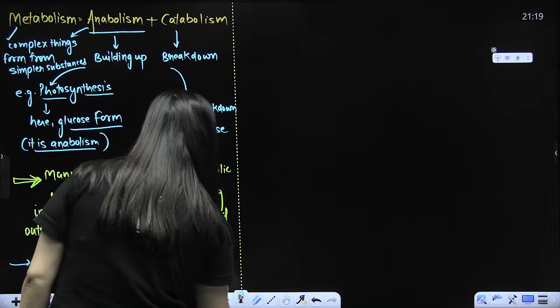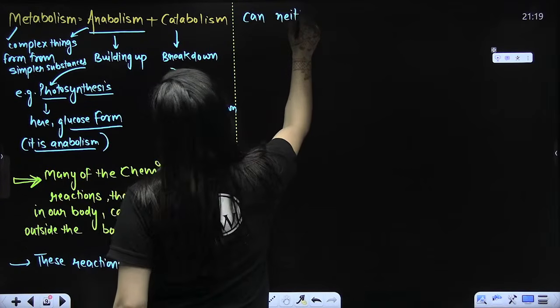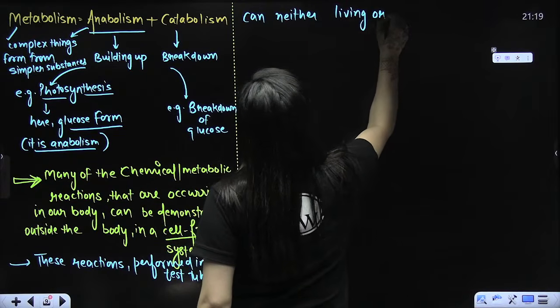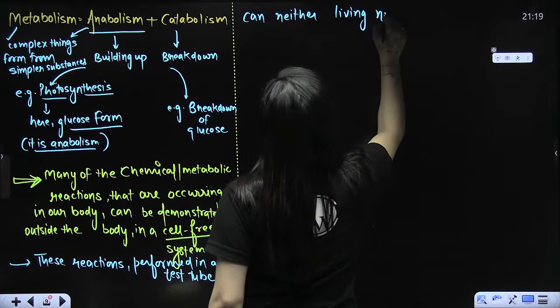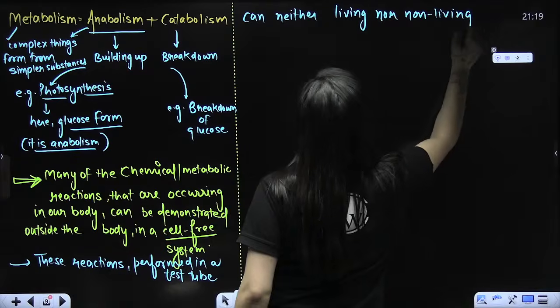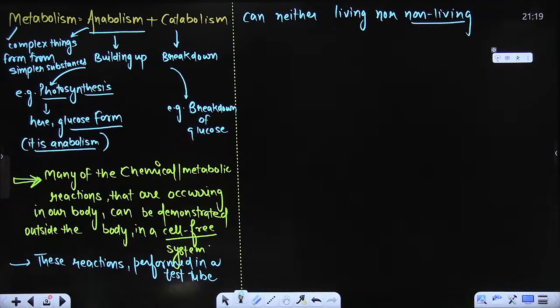A test tube can be neither living nor non-living. So beta, what are we trying to understand here? We are saying a very simple thing. These isolated metabolic reactions, which are performed in a test tube outside the body, in vitro, are neither living nor non-living.